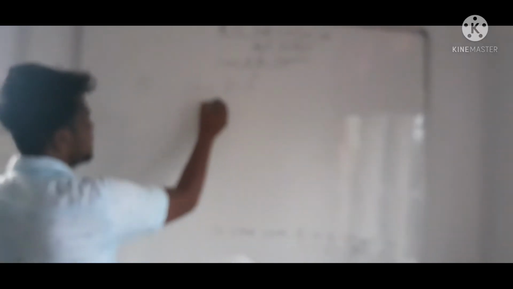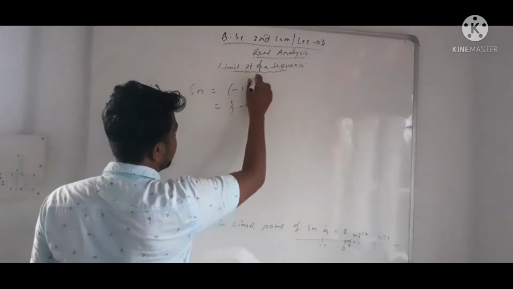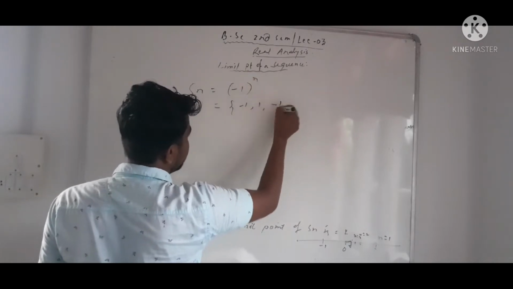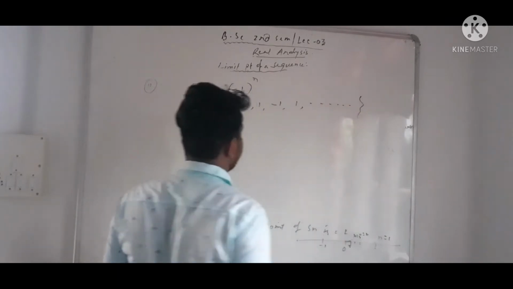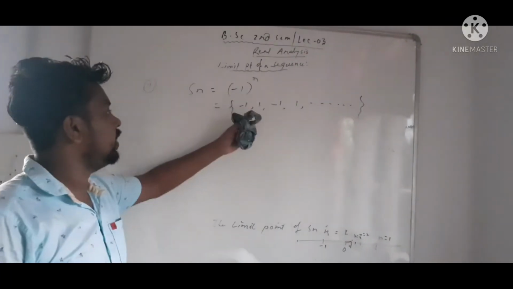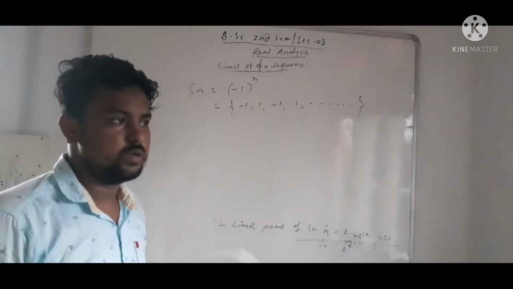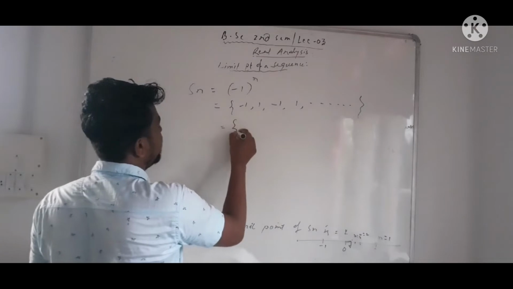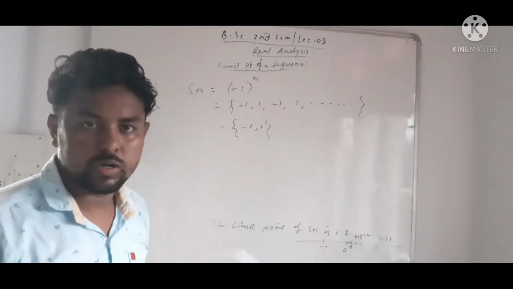Putting n equal to 1 gives -1, n equal to 2 gives 1, n equal to 3 gives -1, n equal to 4 gives 1, up to infinite terms. Here we see that the values of the sequence are repeated. The range set of the sequence is -1 and 1.